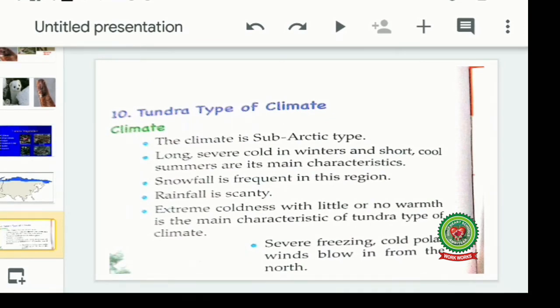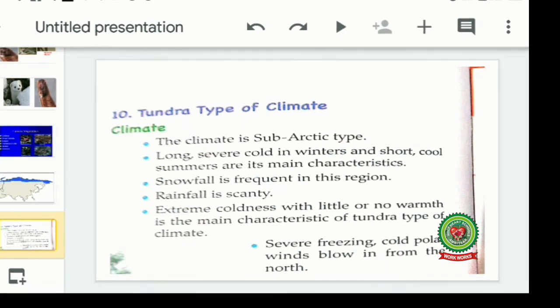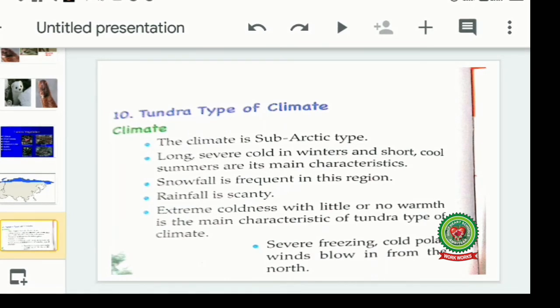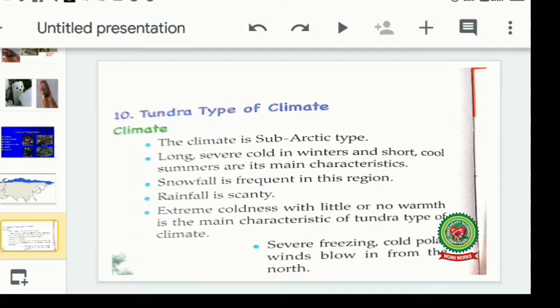The climate is subarctic type, as we are near the Arctic Ocean, near the poles, so it is subarctic type. Subarctic means it is very cold throughout the year, and it is very cold in winter, and the summers are cool and very short. Long severe cold in winters and short cold summers are its main characteristics. Snowfall is frequent in this region. Mostly it is covered with snow. Rainfall is scanty, and if there is rainfall, that is also in the form of snow.